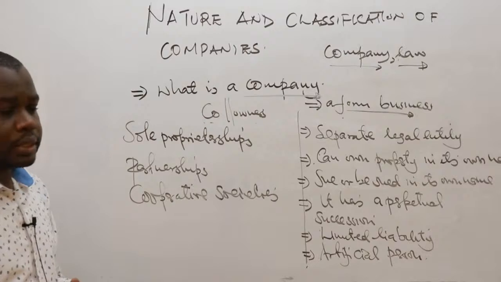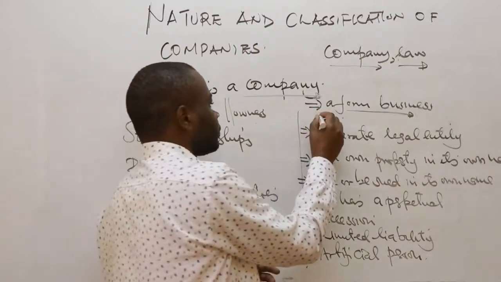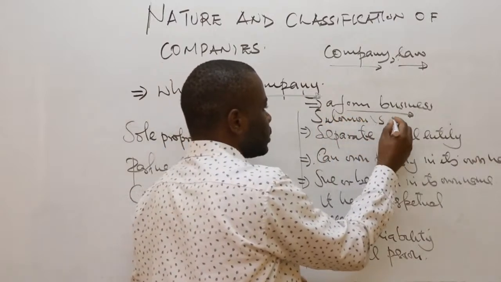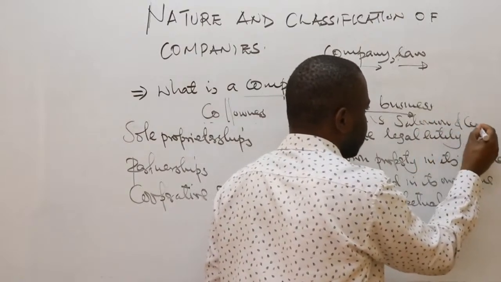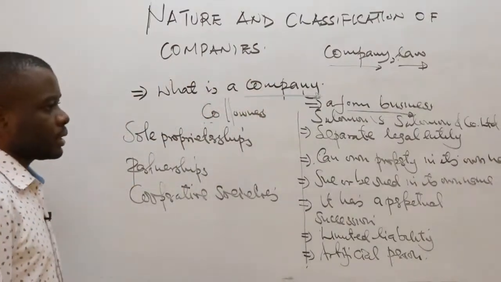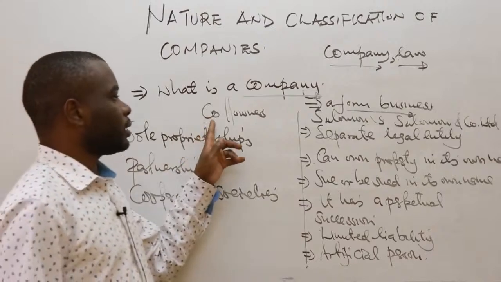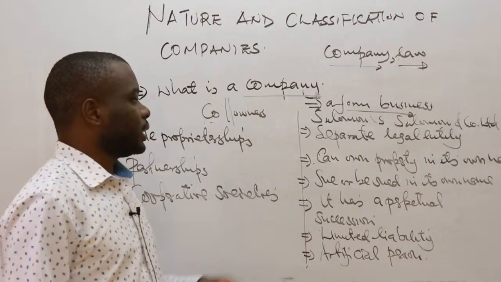This is explained by a rule known as Salomon versus Salomon and Company Limited. This is a famous case law that explains that a company as a form of business and the owners are two different or distinct entities.